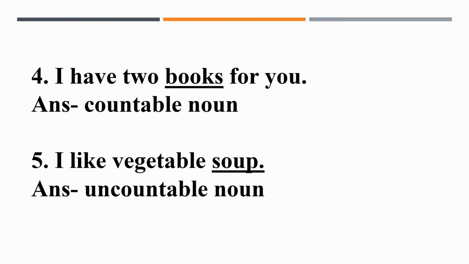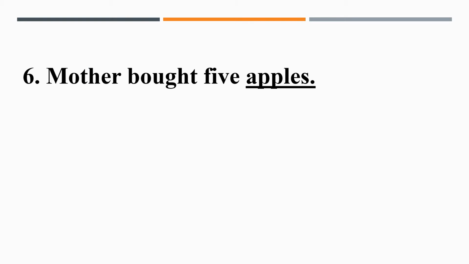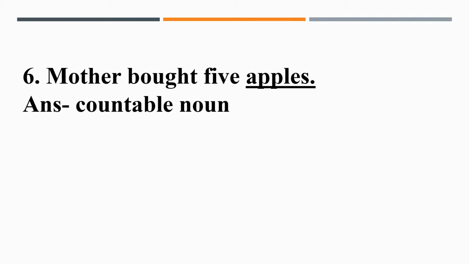So children, I hope you all can differentiate now between countable noun and uncountable noun. I hope you have understood the topic. Mother bought 5 apples. So here you can see the underlined noun is apples. And as we say, it is a countable noun because already you can see in the sentence we have shown the number, 5 apples. So countable noun.